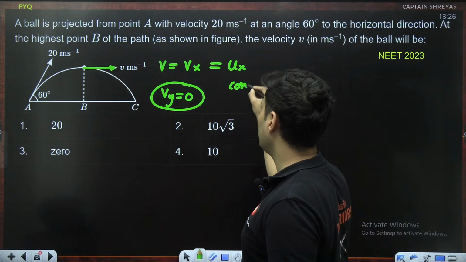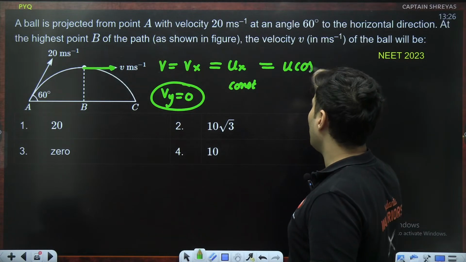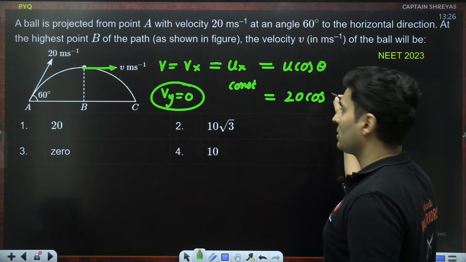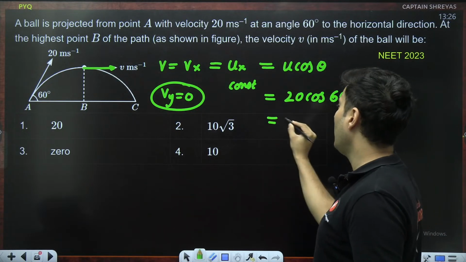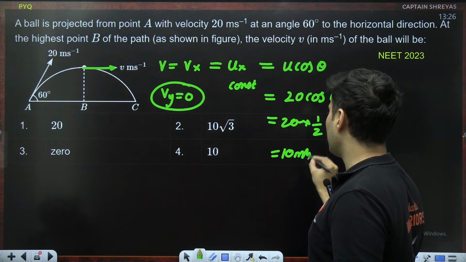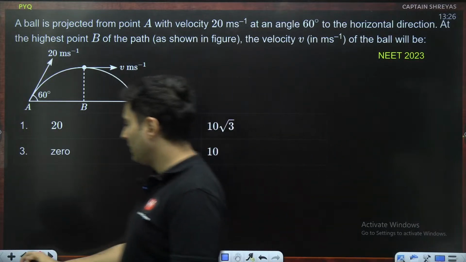It will be same as Ux. Why? Because horizontal velocity always stays constant. What is Ux? It is u cos theta. What is initial velocity? 20. What is cos of 60? It is basically half. So 20 into half, which will make it 10 meters per second. Hence the answer should be option number 4, which is 10 meters per second.